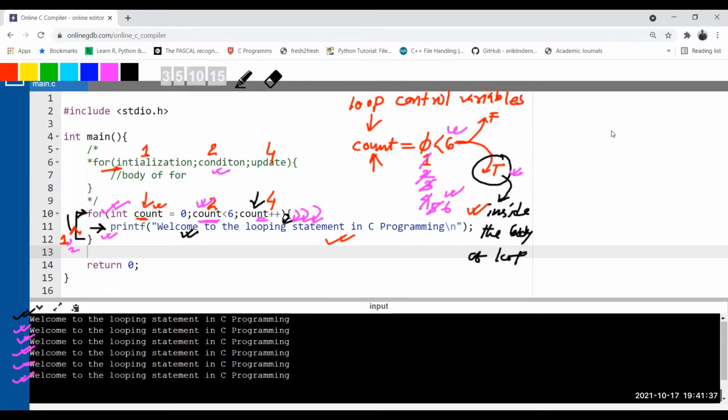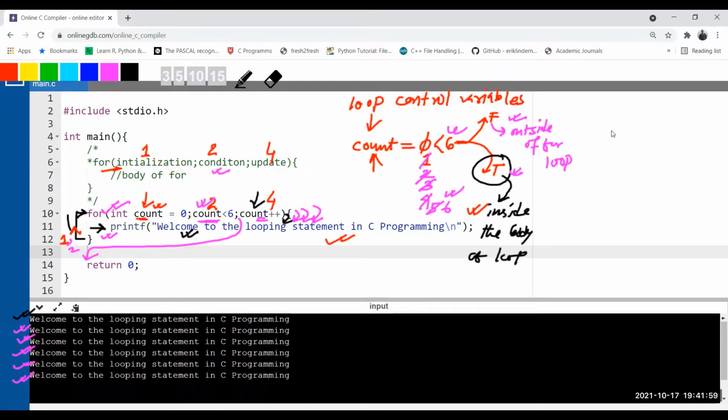Is it true? No, it is false. So once it is false, what will it do? Program control will jump from this point to the very next statement after the for loop. So if it is false, false means what? It will go outside of the for loop.